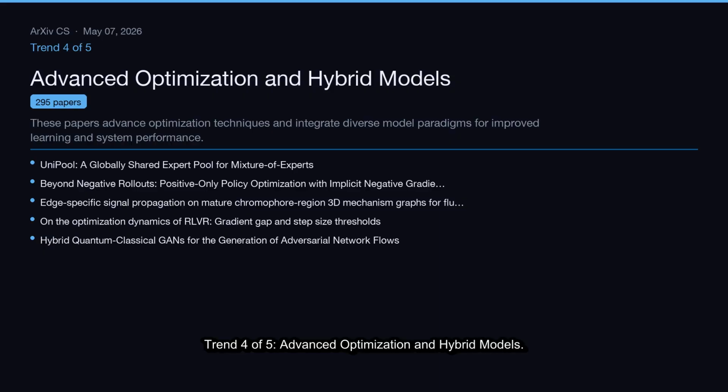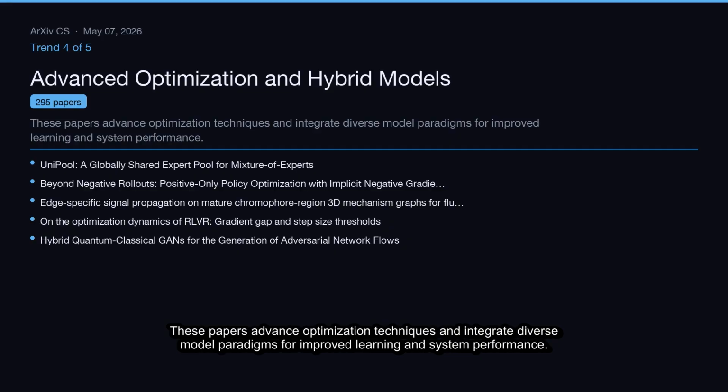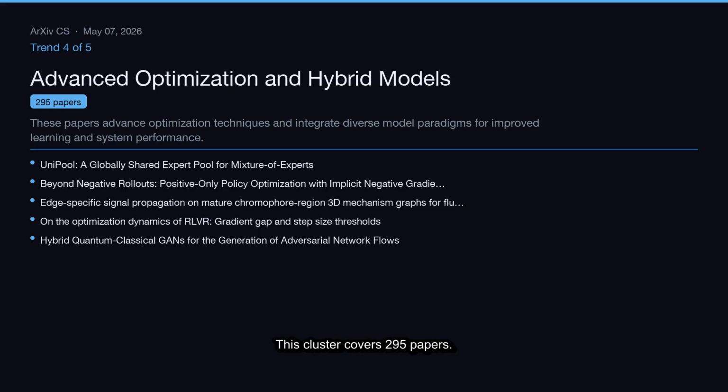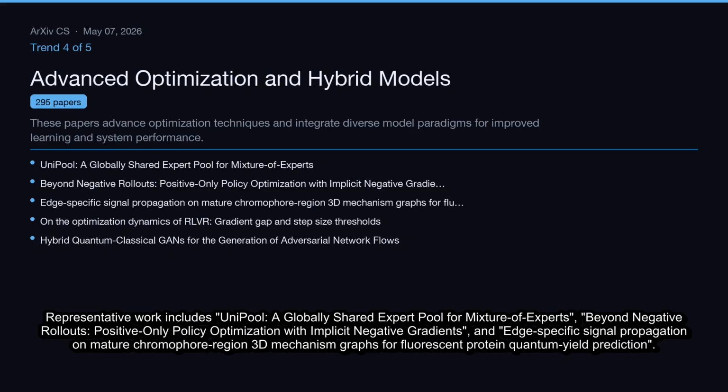Trend 4 of 5, Advanced Optimization and Hybrid Models. These papers advance optimization techniques and integrate diverse model paradigms for improved learning and system performance. This cluster covers 295 papers. Representative work includes Unipool, a globally shared expert pool for mixture of experts, Beyond Negative Rollouts: positive-only policy optimization with implicit negative gradients, and edge-specific signal propagation on mature chromophore region 3D mechanism graphs for fluorescent protein quantum yield prediction.